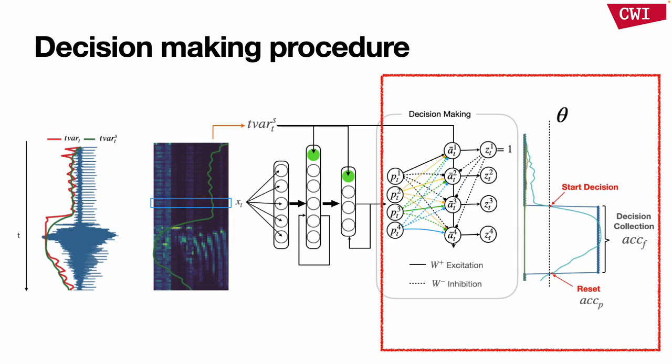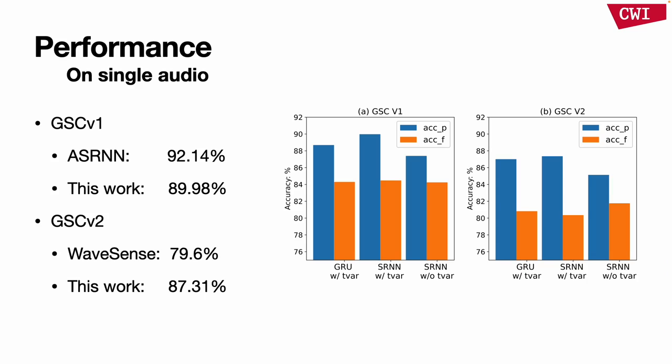The network moves to the decision collection phase now, which means there is some data the network recognized. So we define the frame-wise accuracy here to measure the performance on the decision collection period. Once the action value for the selected action falls below a threshold again, at the end of the tolerance, the label is assigned and we have the final prediction, and the network state is reset.